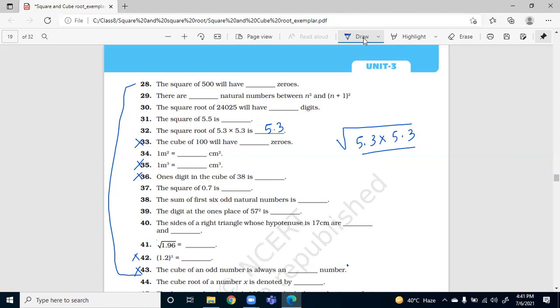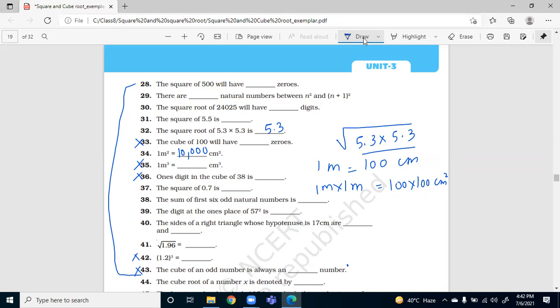Ma'am, can I tell 34? Yeah. Ma'am, 10,000 centimeter square. Correct, 10,000 centimeter square. We know 1 meter is equal to 100 centimeter. So 1 meter into 1 meter will make 1 meter square. So it should be 100 into 100 centimeter into centimeter, which is centimeter square. Correct.